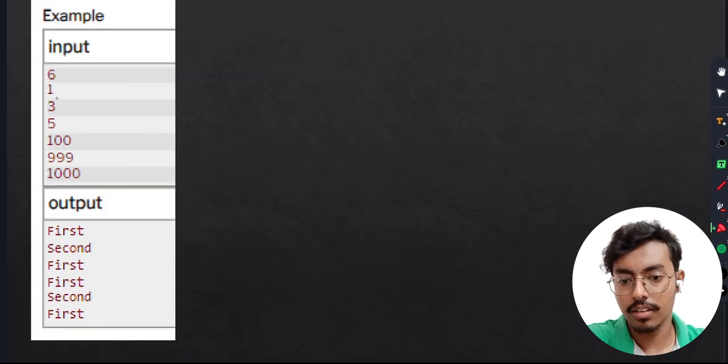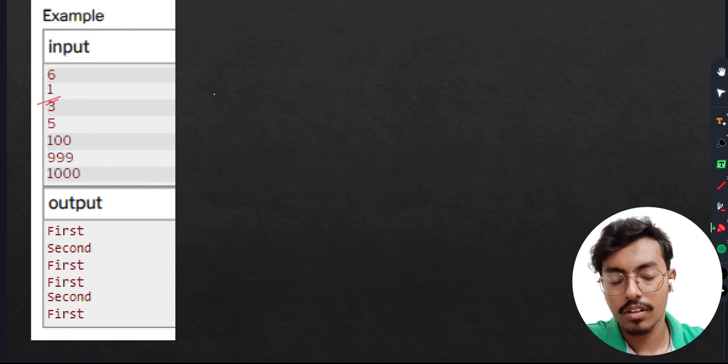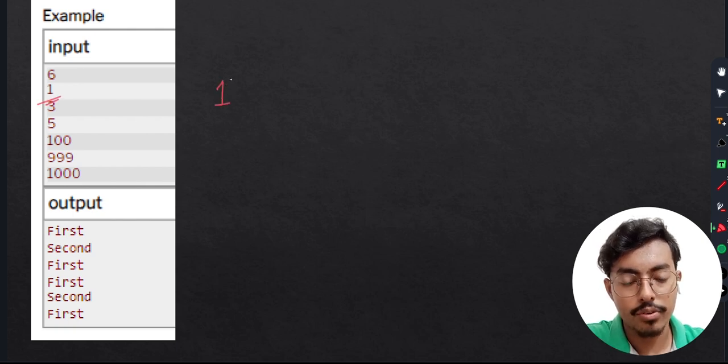In the first example, the number is given as 1. If Vanya starts, he will simply decrease it by 1 and make it 0, which is divisible by 3, right?